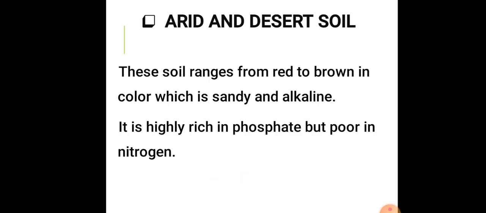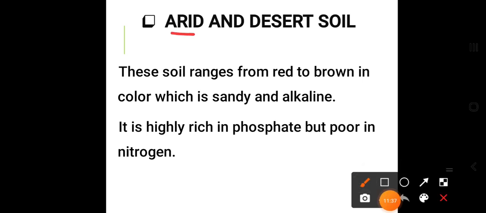The next one is arid and desert soil. Here the word itself indicates that the soils are located in the desert areas. The soil ranges from red to brown in color, and is sandy and alkaline in nature.